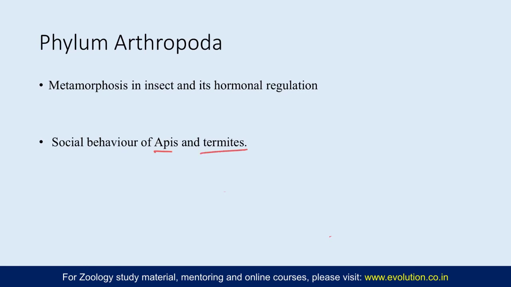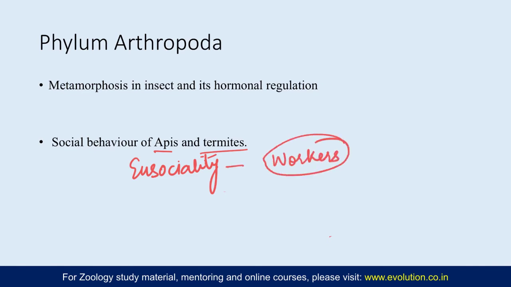Now coming to the social behavior of Apis, that is honeybee, and termites. So under Apis, in social behavior, you need to mainly focus on the three castes, of the eusociality of both of them. So the three castes, the worker, the queen and drone, what role they have, how they are modified. So in workers, what are the modifications in the legs, so as for them to be able to do almost all the activities.